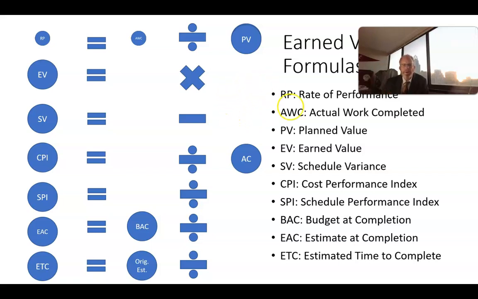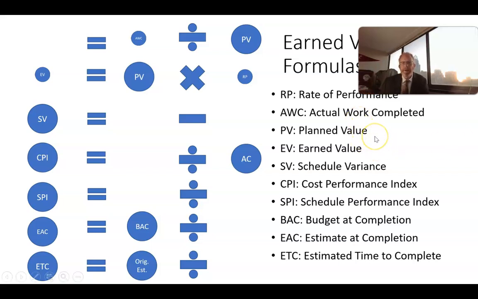Okay, now earned value, well, how do we complete that? Well, we take the planned value and we multiply that by the rate of performance. And guess what? If that rate of performance is less than 1, which means we're behind schedule, we multiply a small number by another number, and the result is going to be a smaller earned value. So if the rate of performance is showing we're behind schedule, the earned value is going to be a smaller number. If the rate of performance indicates we're ahead of schedule, the earned value is going to be a larger